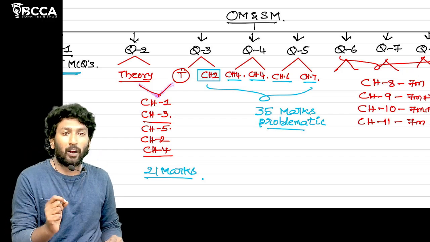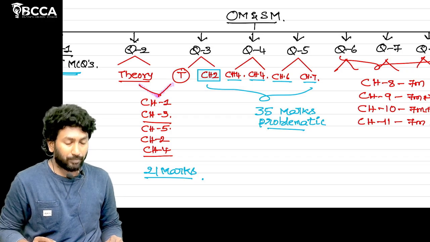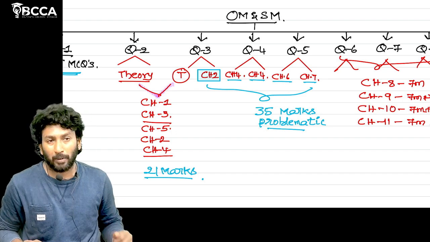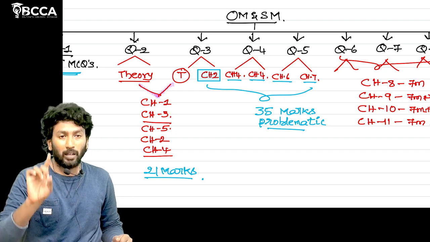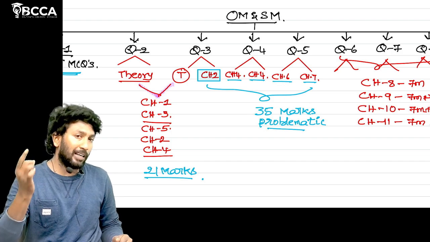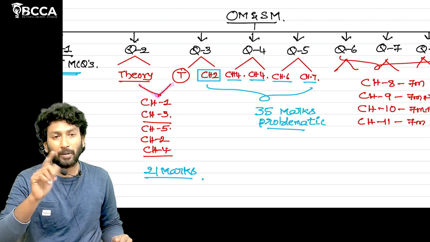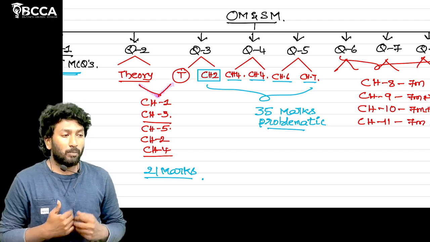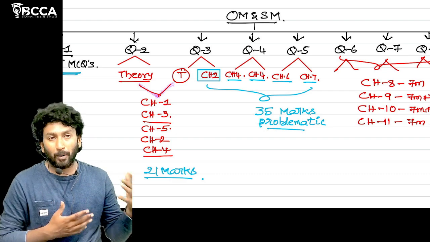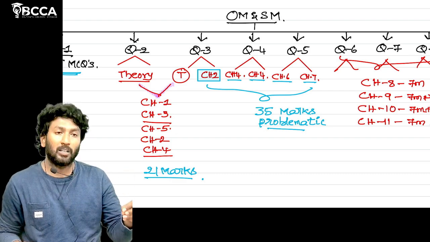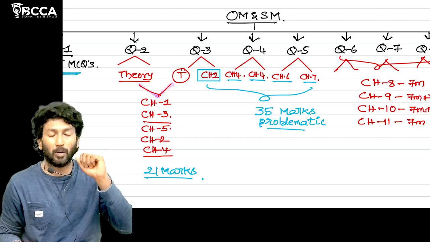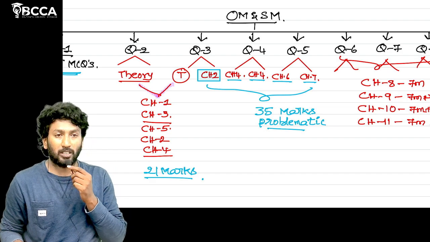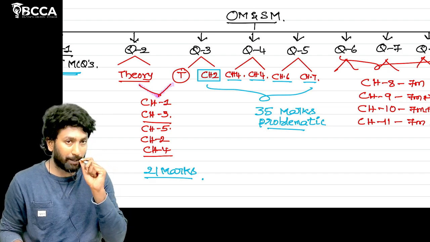In the OM part we have problematic and theoretical parts. For the theoretical part, read question number 2 and chapter number 1 and chapter number 3 completely. There is a high probability that the 7 mark questions will come from these 2 chapters, chapter number 1 and chapter number 3.